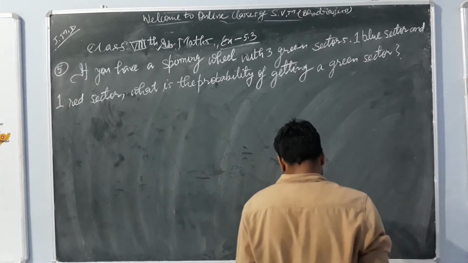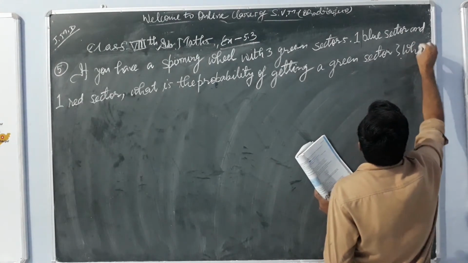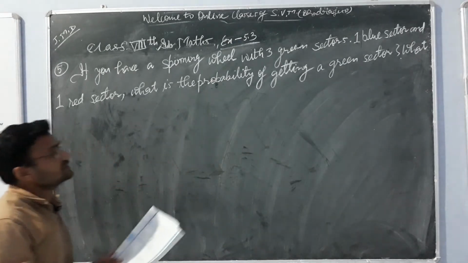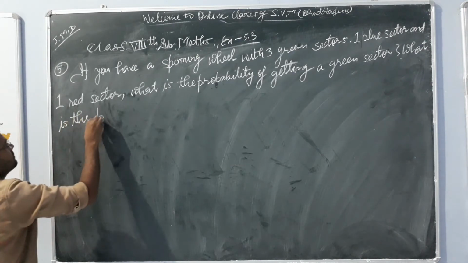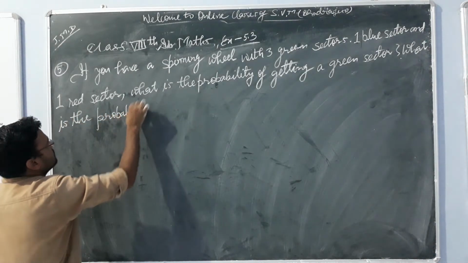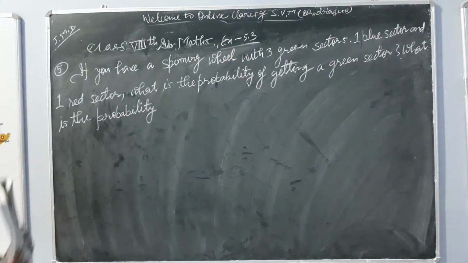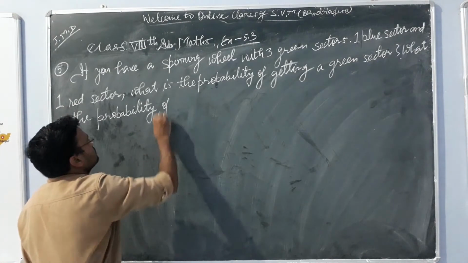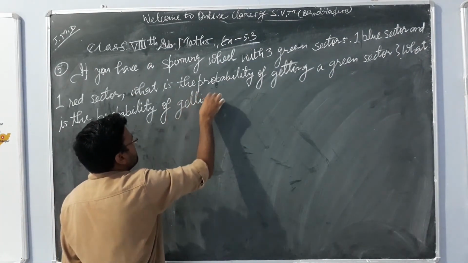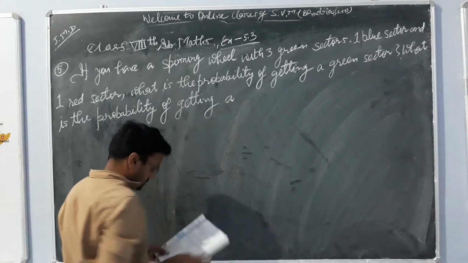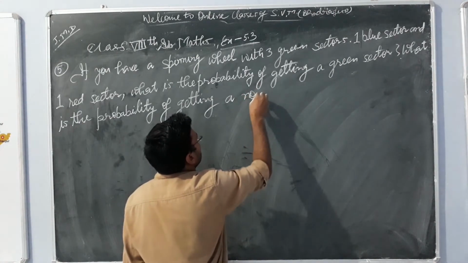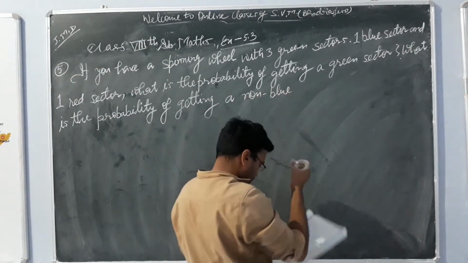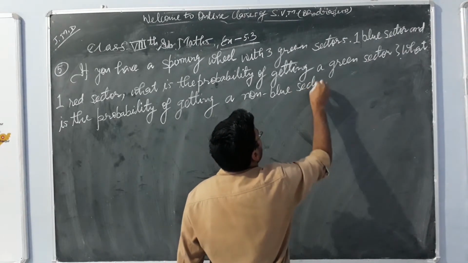What is the probability of getting a non-blue sector?